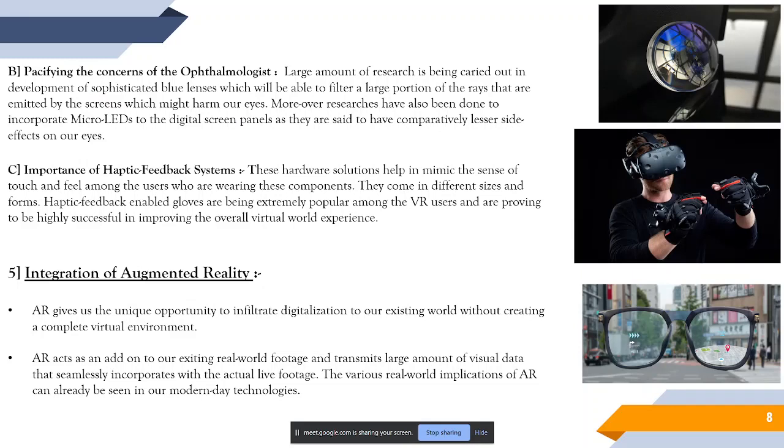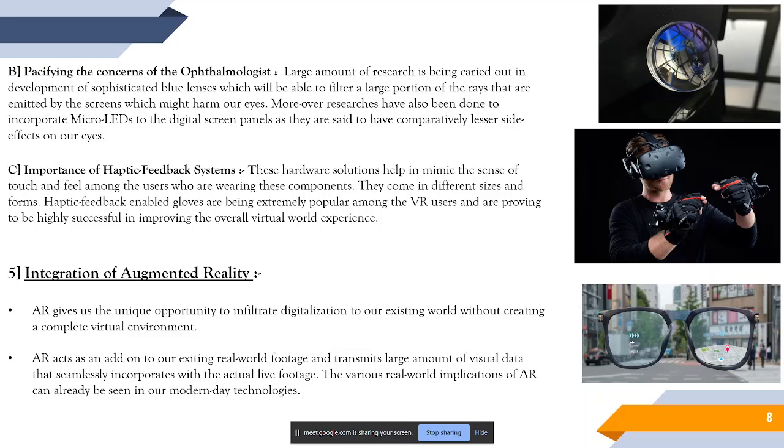Now, one of the biggest challenges that virtual reality faces is the concern of the damage that it does to the eye. I think this is not much of a big issue because we live in an extremely digital world. Telling a 10-year-old child to stop using a phone is completely out of the box, because he is living in a digital world. But even so, there are n number of researches taking place in this field to reduce the damage, maybe not completely remove it, but reduce it. One of the biggest advantages is the introduction of blue lenses. Blue lenses take care of most of the harmful rays that are emitted from the LED panels or the OLED panels that make up the screen of the virtual headset.